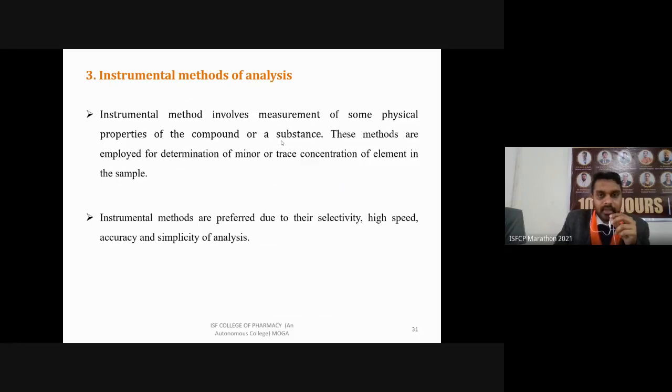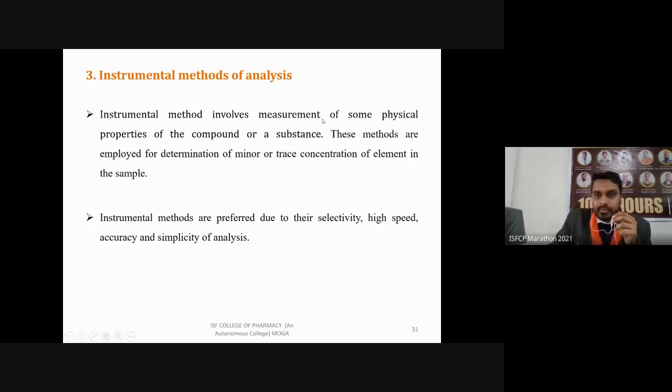Then comes the instrumental method of analysis. We use instruments for determination of either the concentration or structure of our compounds. It involves measurement of some physical properties of a compound or substance: how much light or different waves the samples absorb or transmit, or whether they produce some fluorescence, and how they behave in a chemical environment or different magnetic environments. Based on these properties, we determine their concentration and their structure.